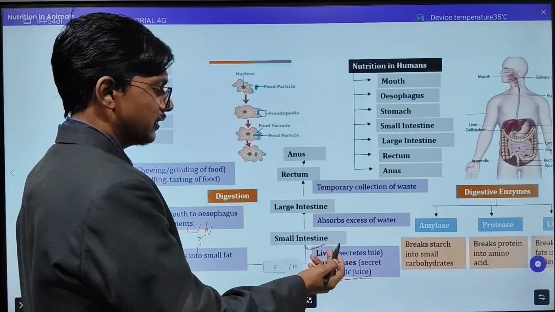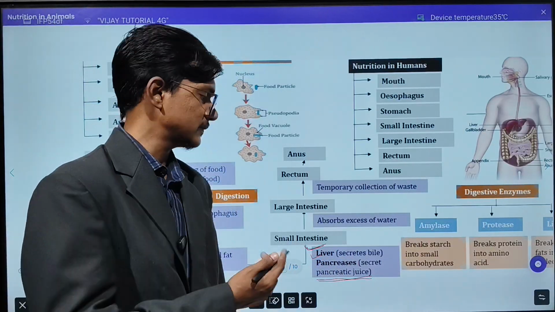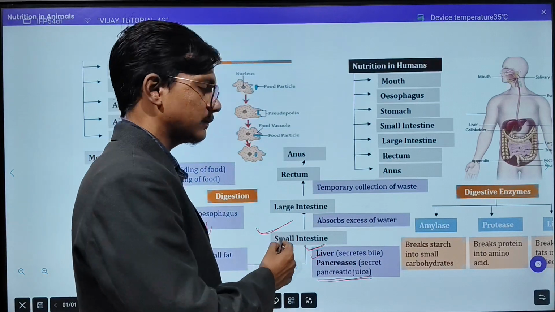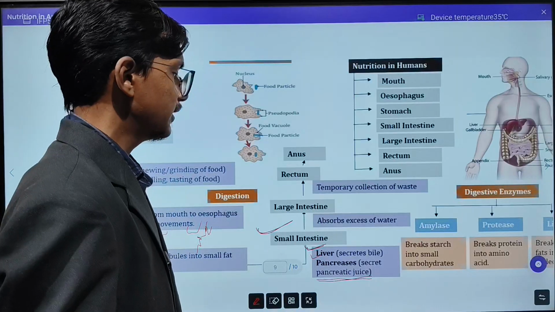Remember that the small intestine is the place where the complete digestion and the complete absorption of the food will be done.